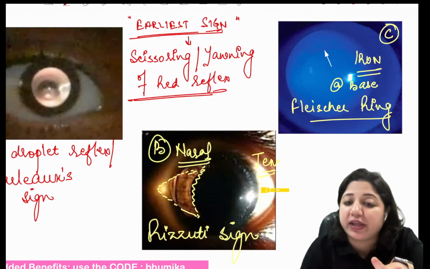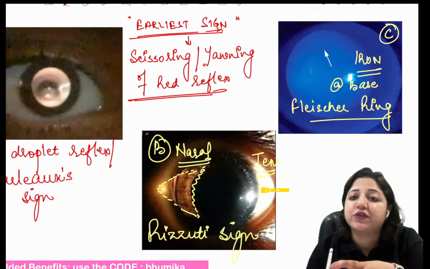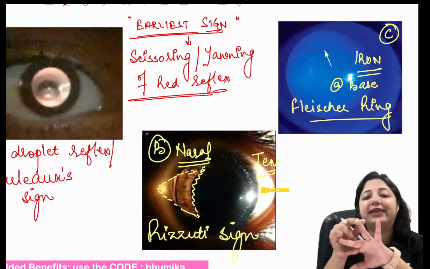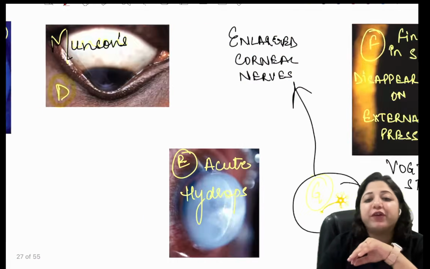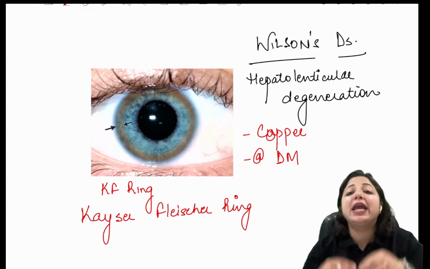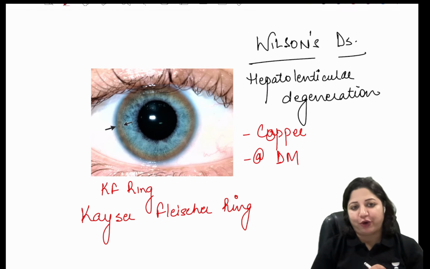Now there's a difference. But here in keratoconus, it is just the Fleischer ring. The Fleischer ring is because of the deposition of iron at the base of the cone in the basal epithelium. Whereas in Wilson's disease, we are talking about copper deposition at the Descemet's membrane of the cornea.